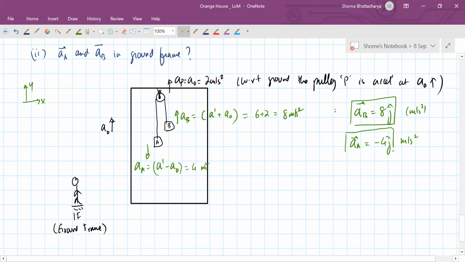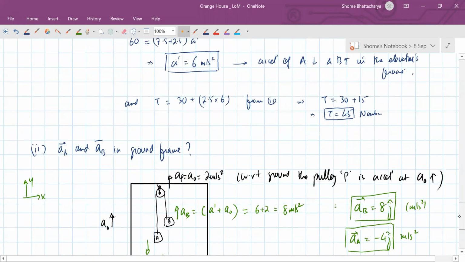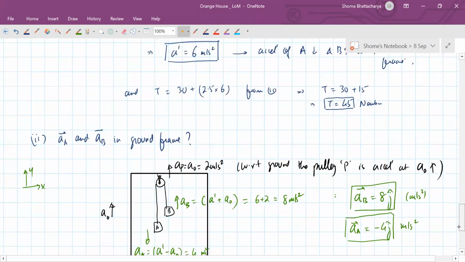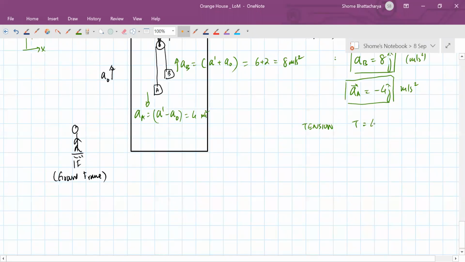And of course the tension in the thread, that is what we got last, it was 45 newtons, no? Yeah. So this is the complete analysis of the problem.